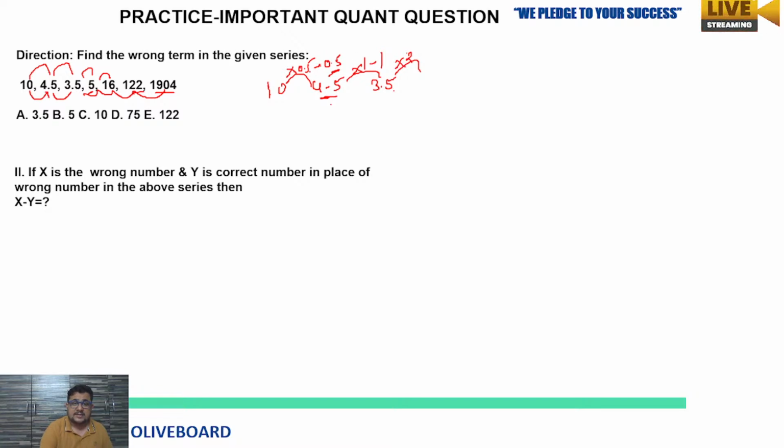So 1 is double of 0.5, so double of 1 is 2. So 3.5 multiply 2 means 7 minus 2, 5 you are getting. Now 5 multiply what? Double of 2 means 4, minus 4: 5 fours are 20, minus 4, 16. Now 16 multiply 8, so it is going to be 128 minus 8, so 120. But here you will see 122.